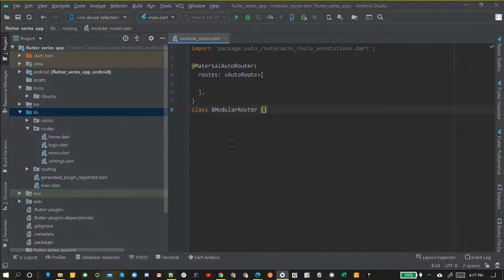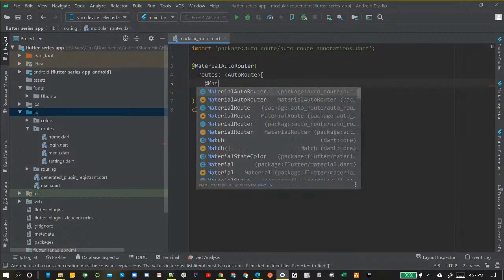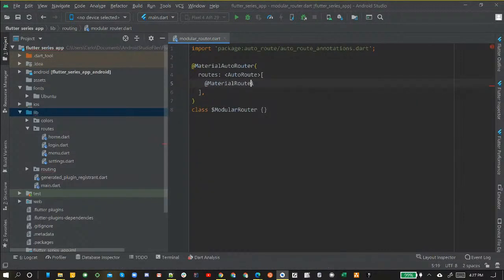These are braces, not brackets. But yeah, so we're gonna specify it in a list, and to start it out, we're gonna do an annotation called MaterialRoute right here. We want a MaterialRoute, and then parentheses and comma.